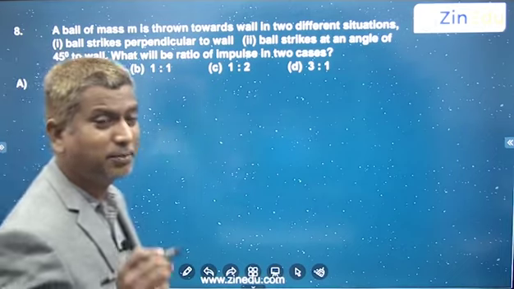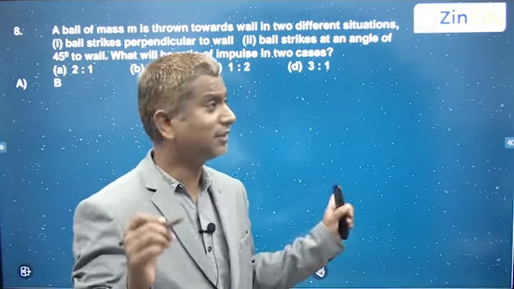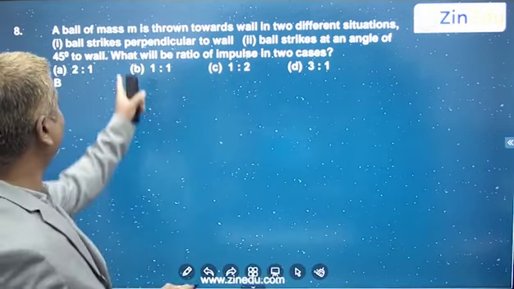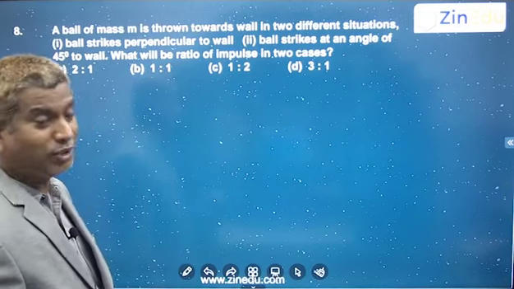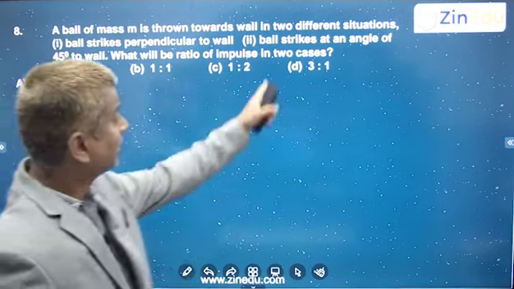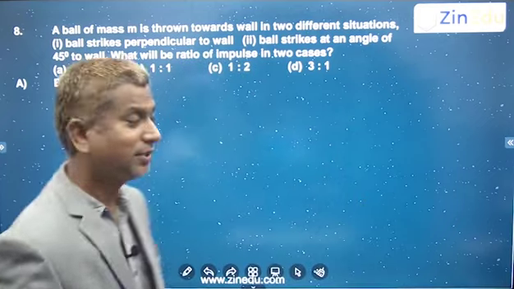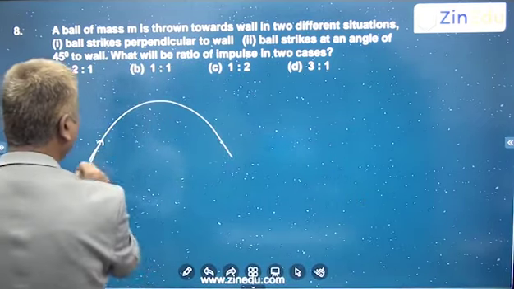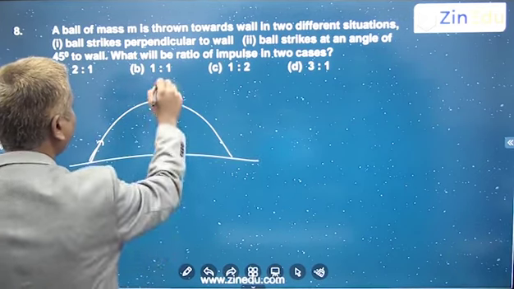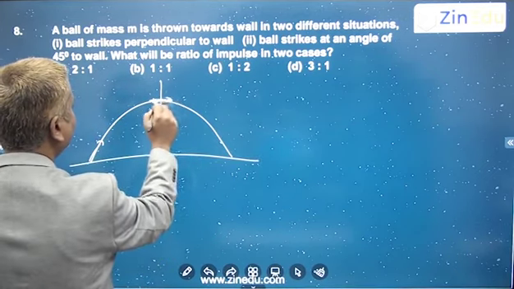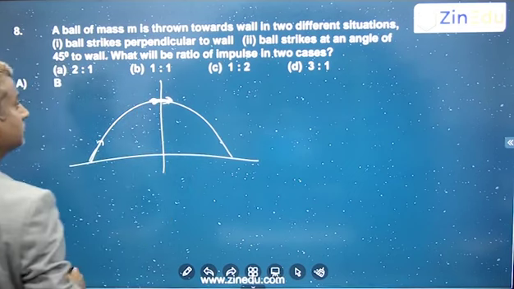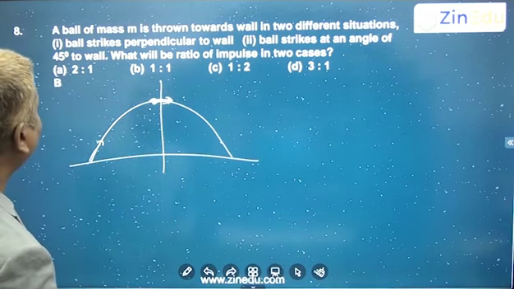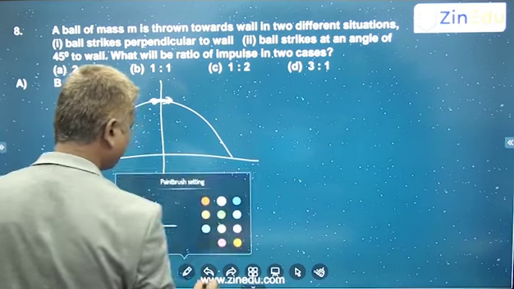We know that impulse, whatever is there, it's a kind of oblique collision. The first is a case of head-on collision because it strikes perpendicular to the wall. The second one is a case of oblique collision, is it? So first case first. It is supposed to go like this. Perpendicular means here it is colliding, let us say, like this, right? And we are assuming an elastic wall.